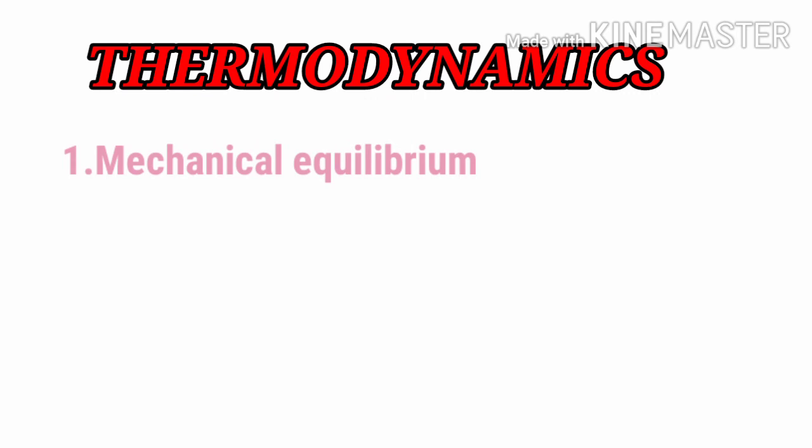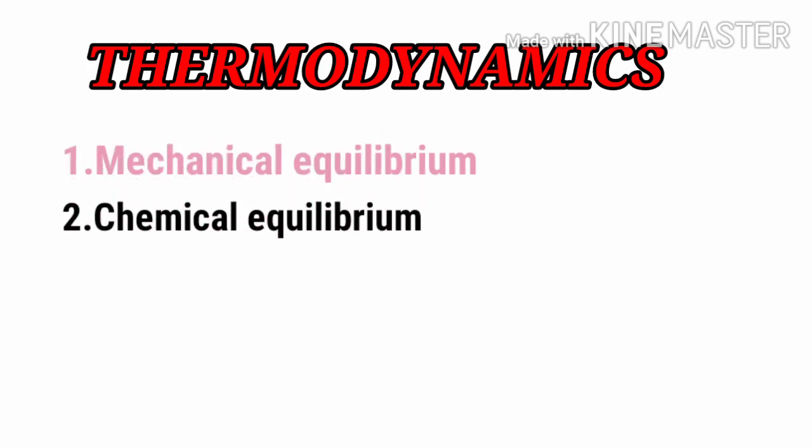The first type of equilibrium we have seen is mechanical equilibrium. We will revise it in short for your better understanding. The system is said to be in mechanical equilibrium if all the forces within the system and between the system and the surroundings are the same. Or in other words, the system is in mechanical equilibrium if the pressure throughout the system, and between the system and the surroundings, is the same.